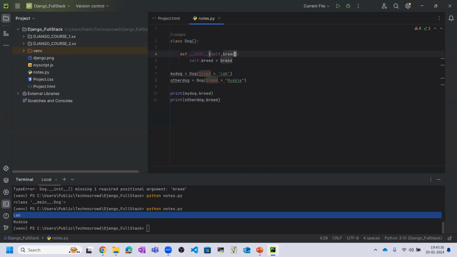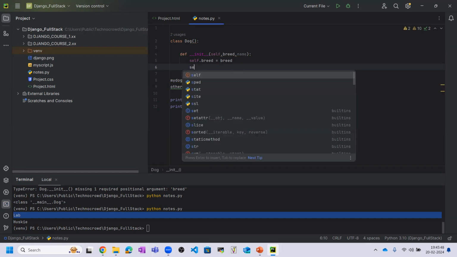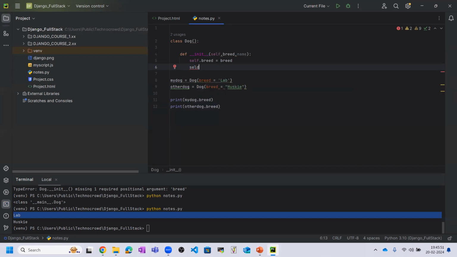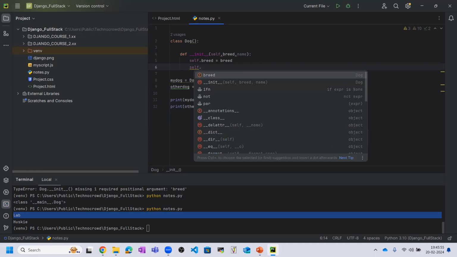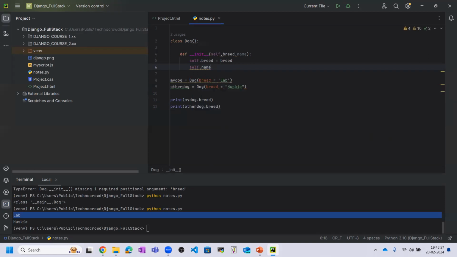Now let's say we want to add something else also. We want to add the name of the dog. So we can also give the same parameter in our init method, in our constructor, you can say. And here also we need to initialize. Okay, because initialization is very important in case of constructing something.